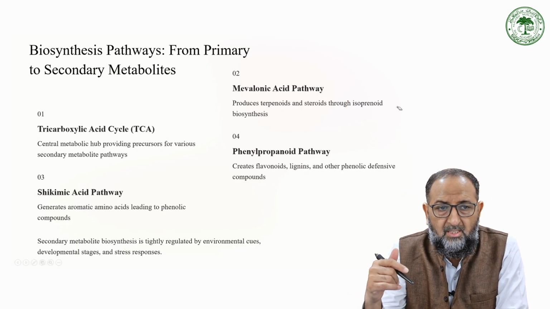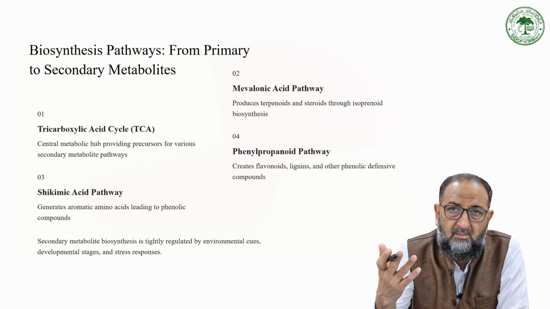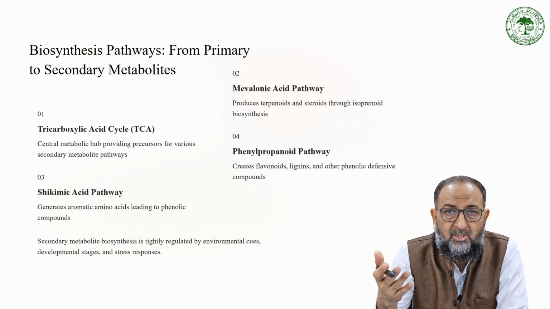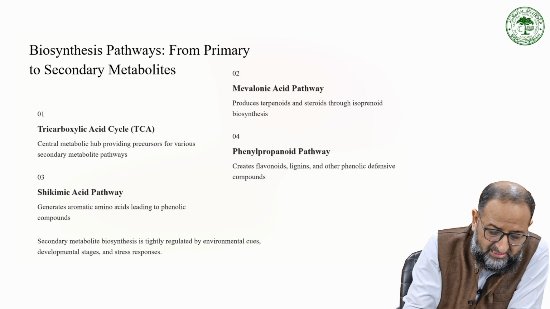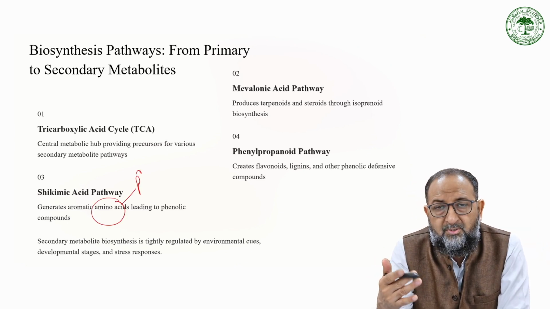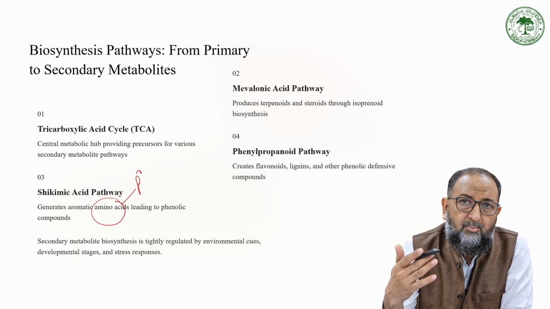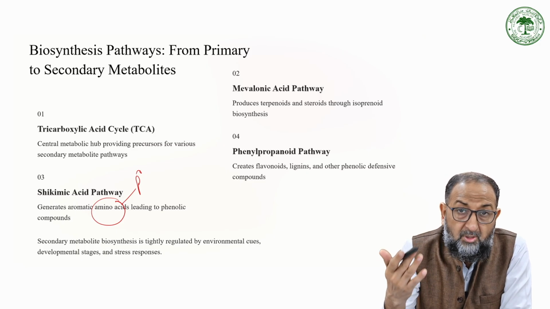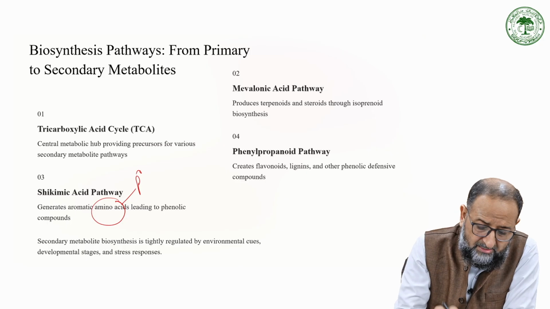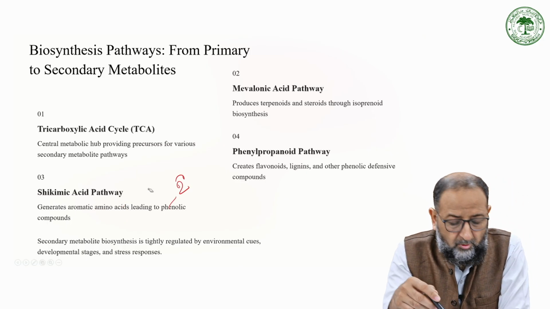through these MAP pathways. Then we have the shikimate acid pathway, which is again a very common primary pathway, essential for the survival of the cell, but it generates the aromatic amino acids, and these aromatic amino acids may lead to phenolic molecules. Aromatic amino acids are important primary molecules which produce several secondary metabolites, and can also help to produce essential molecules like proteins for the life of the cells, for the structures and the function of a cell.